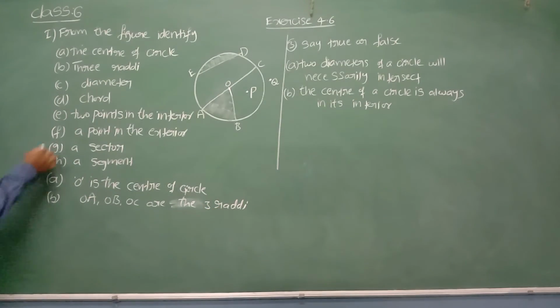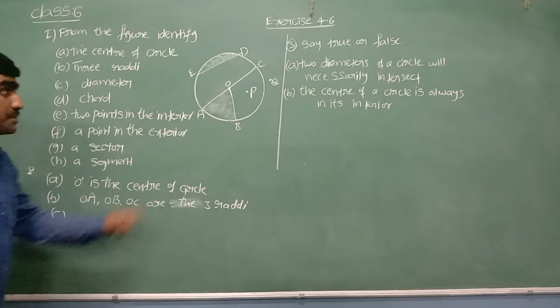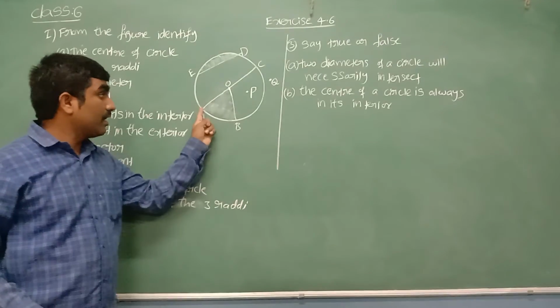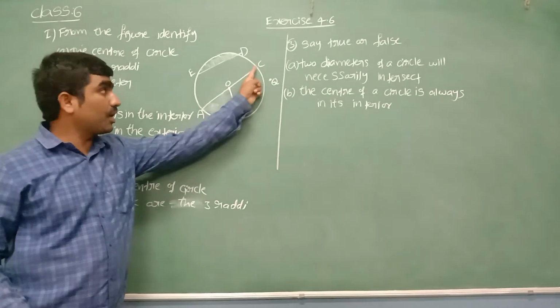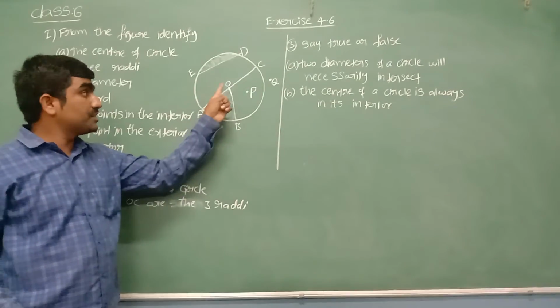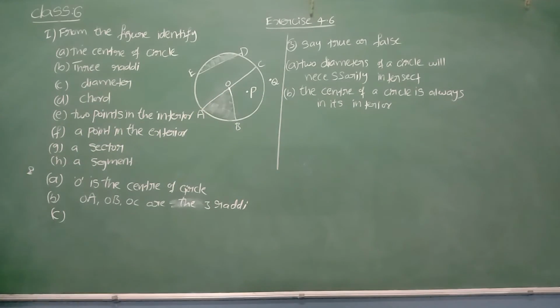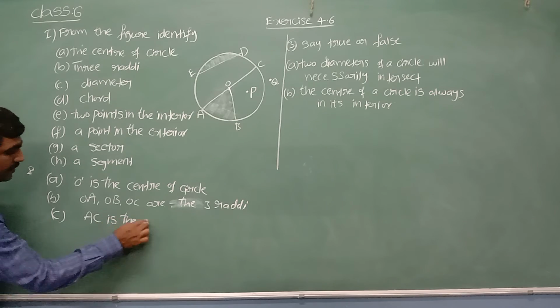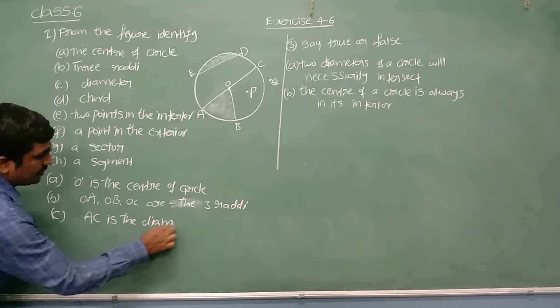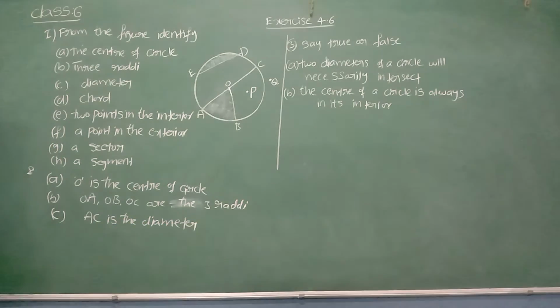Yes. Next, a diameter. Diameter is what I said, a chord which is passing through center of circle. AC is the chord joining any two points on boundary which is passing through center of circle, called a diameter. Yes, we can say that AC is the diameter of circle.